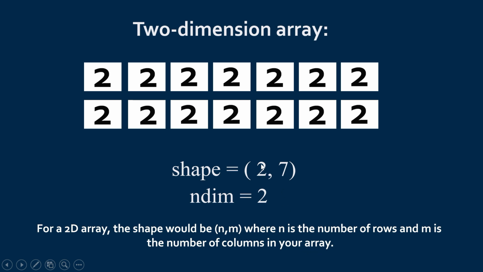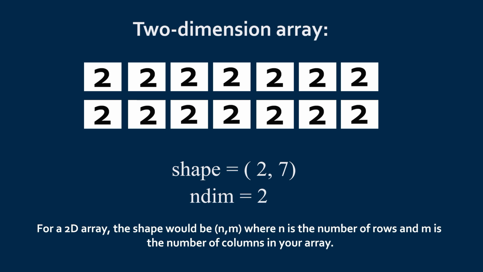So basically 2 represents the number of rows and 7 represents the number of columns in a 2D array. And this number of dimensions function, if we call it, will return the number of tuples present in the array. So there are only, you can see, 2 tuples, 1 and 2 rows. Tuple means array, tuple means row. You can say row as a tuple.